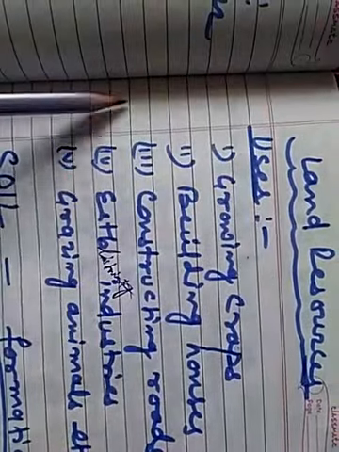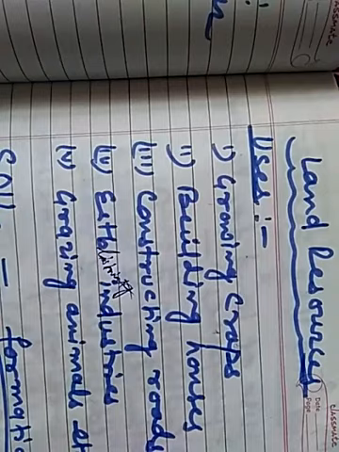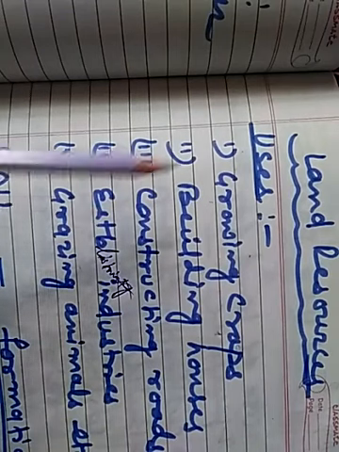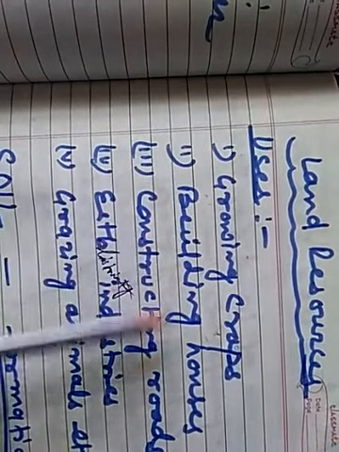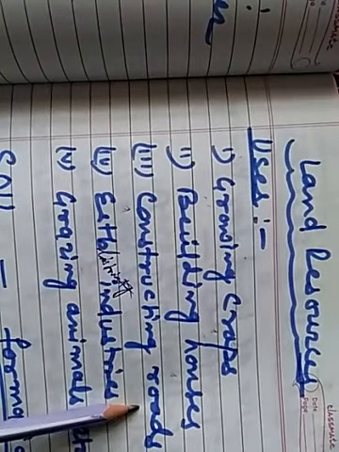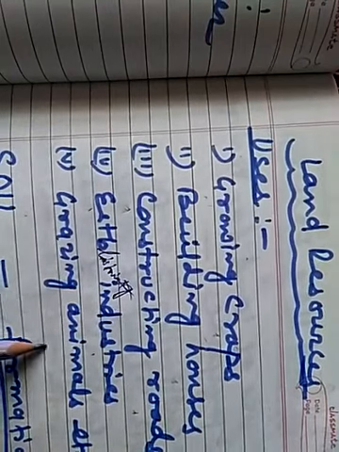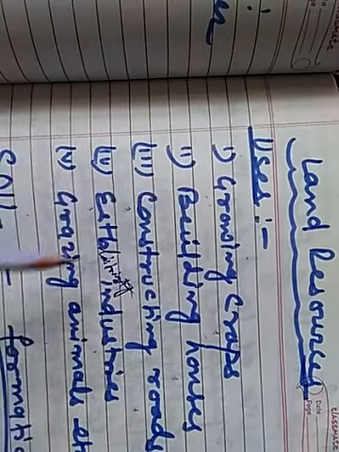Uses of land. Land is used for growing crops. And you all know food is the prerequisite of the people. So land is used for growing crops. Then it is also used for building houses. Then constructing roads. Then establishing industries, grazing animals, mining and all that. These are the uses of land.